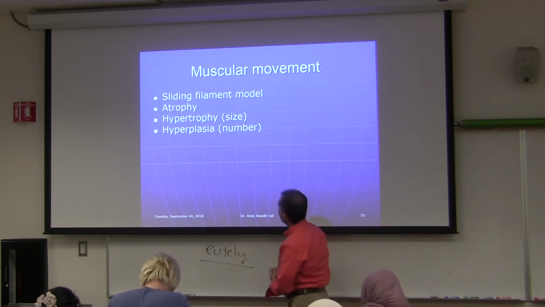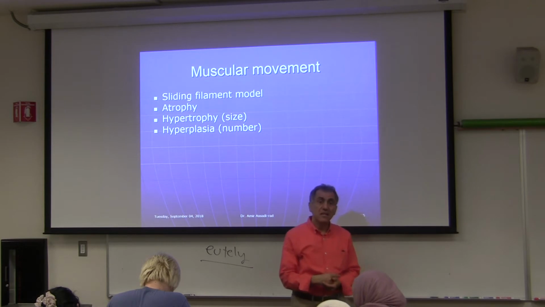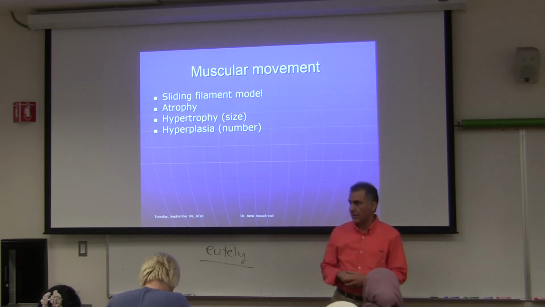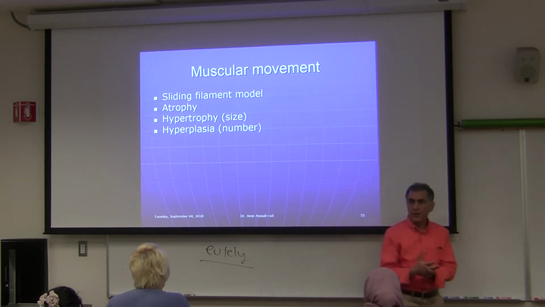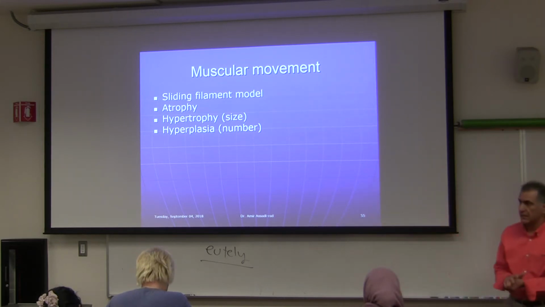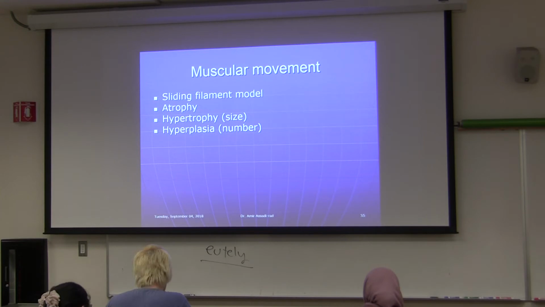And then you have hyperplasia, it means the numbers increase, and that is not healthy. That could be a cancer. When the number of muscle cells increases, it is called hyperplasia. Hyperplasia is an increase in the number of cells, which is not normal, and hypertrophy is normal if you work out. If you exercise, you pump iron, then the size of the cell increases.